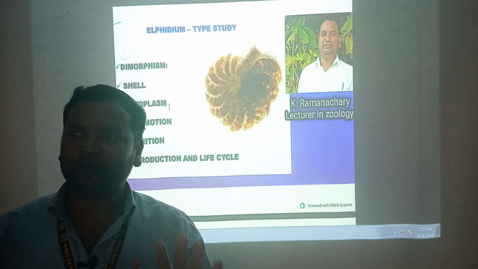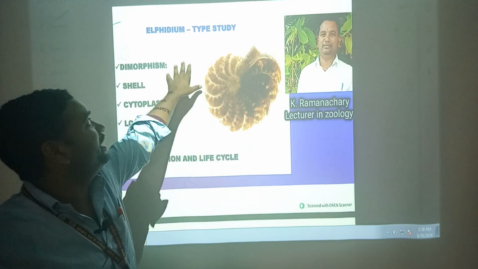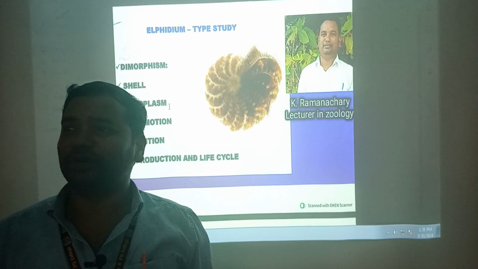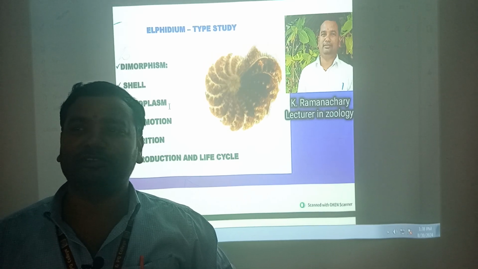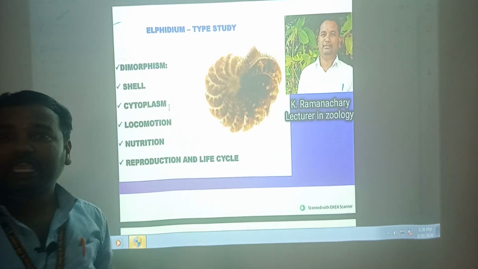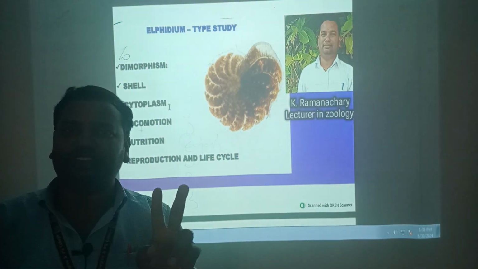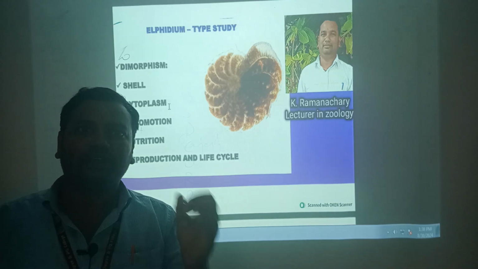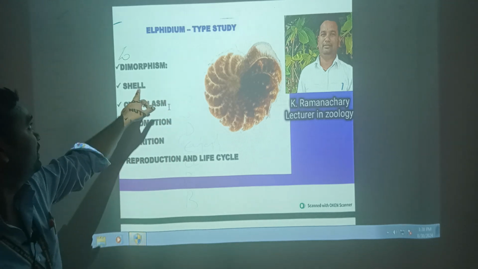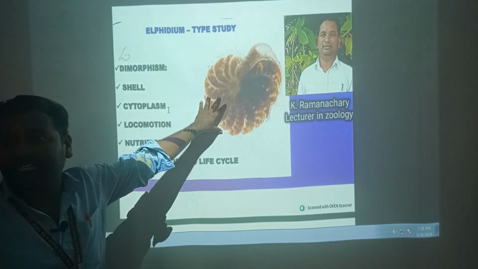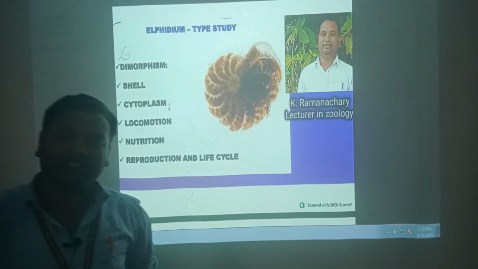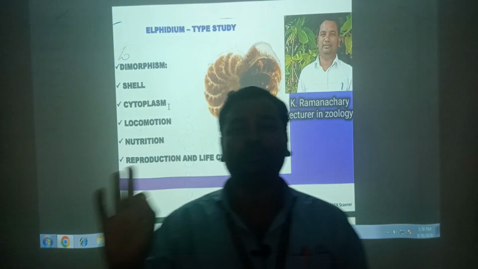Okay, everyone. Now today's topic is the type study of Elphidium. The life cycle of Elphidium is a very important examination point. Before that, some important points. What is dimorphism? Elphidium has two structural forms: the microspheric form and the megalospheric form. That is dimorphism. Second, the structure of Elphidium has mainly three parts: shell, cytoplasm and nucleus.